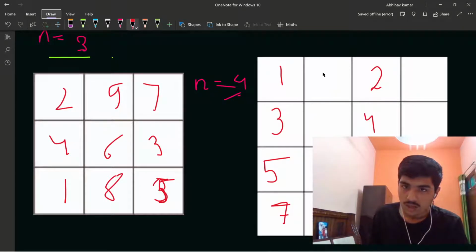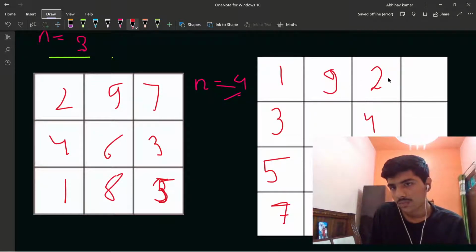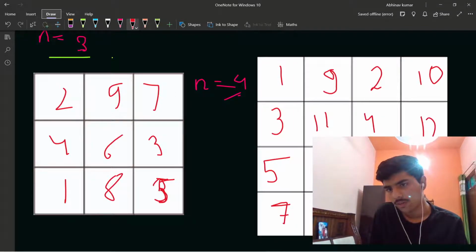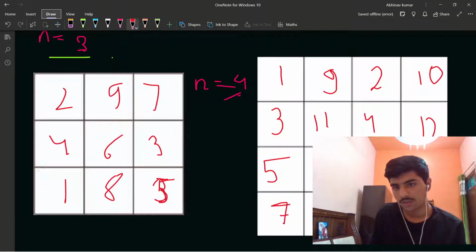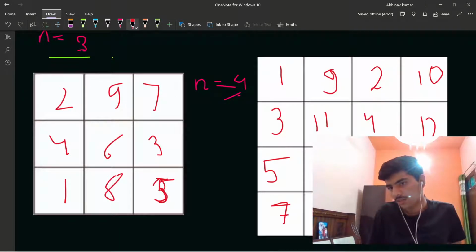Of course, I should put 9 here, so I am going to start 9 from here, then 1 gap in between, 10 here, 11, 12, 13, 14, 15 here, and 16 at the last here. You can check their difference is greater than 1.